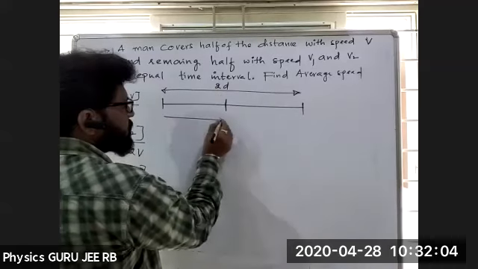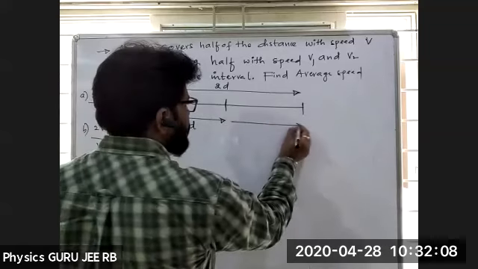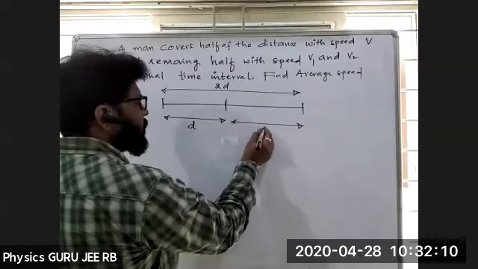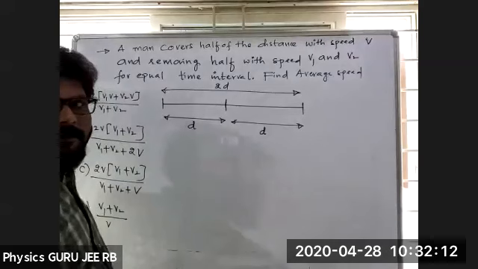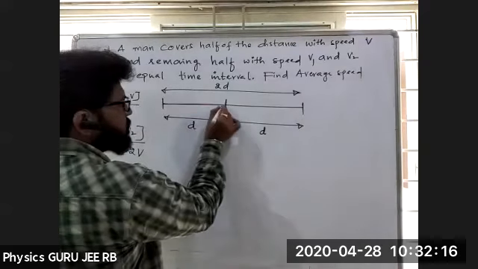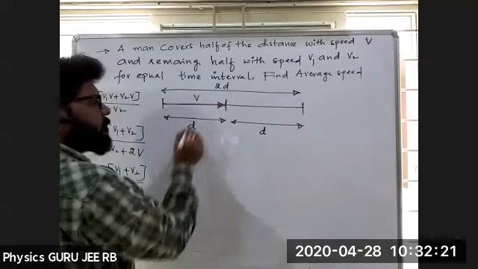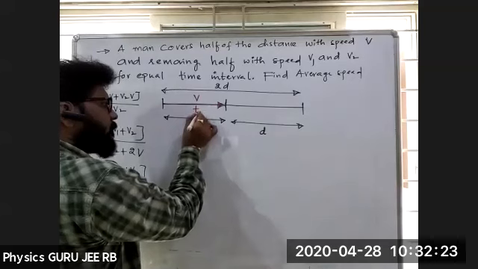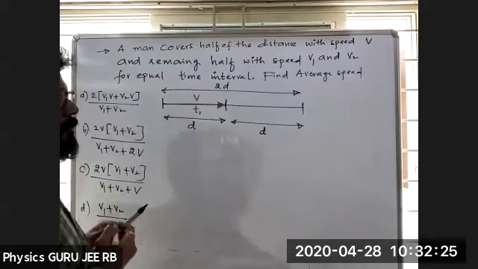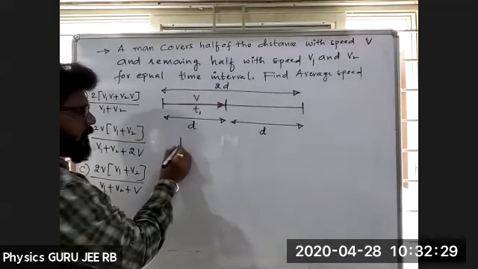So half of the distance is d, and the remaining half of the distance is d. First part is easy. It is traveled with a speed of v in a time interval of T1 seconds.